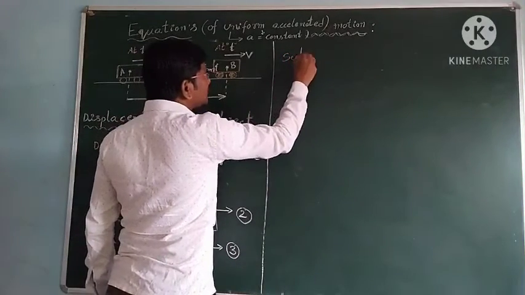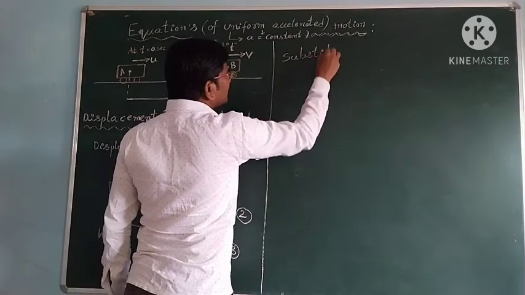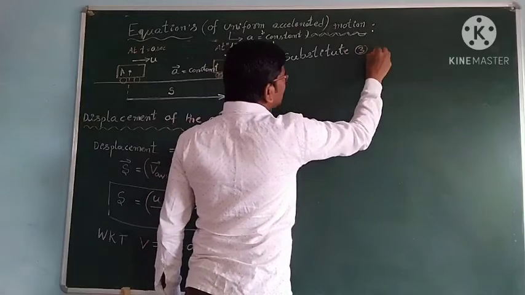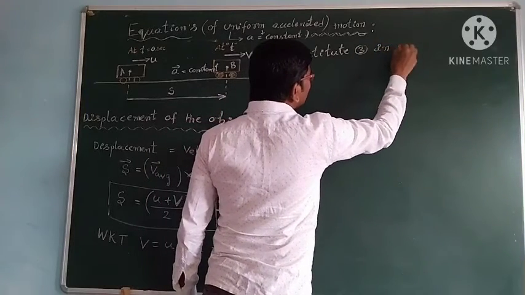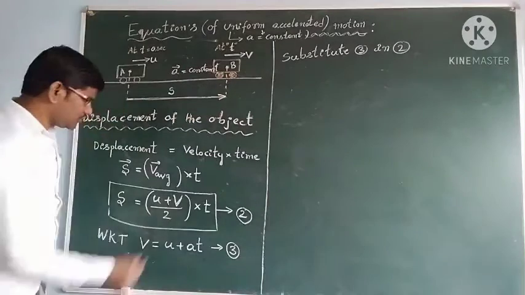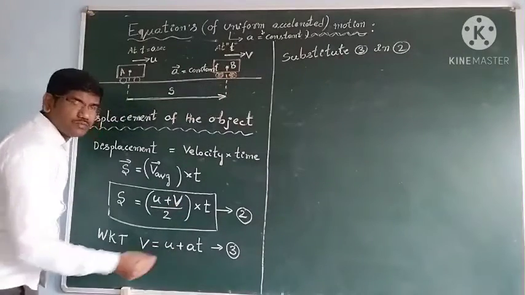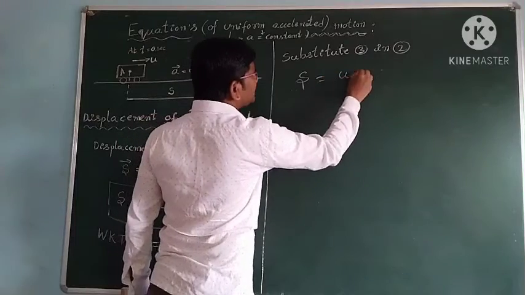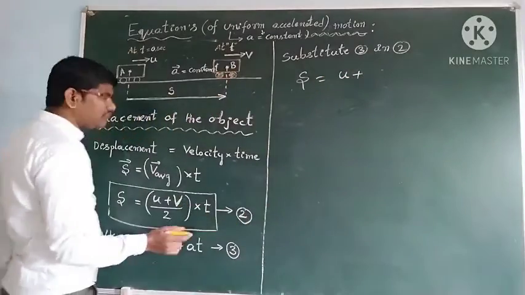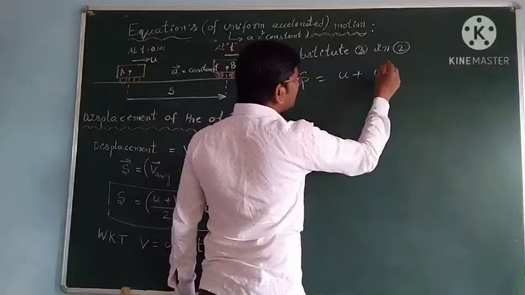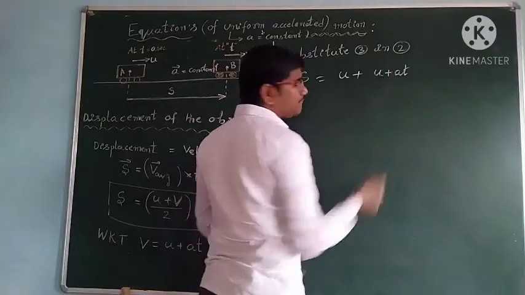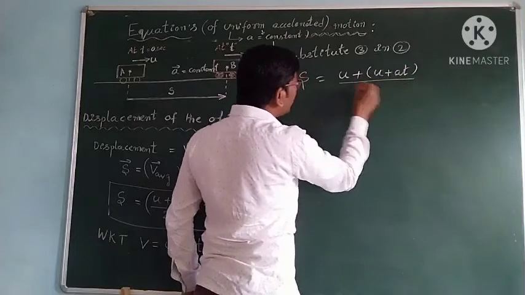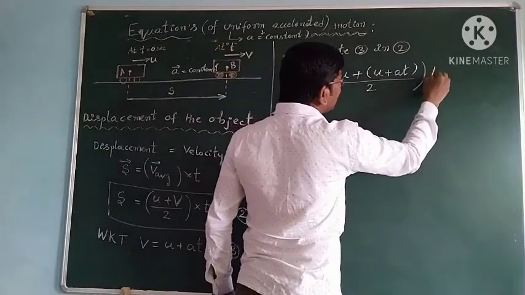Substitute equation 3 in equation 2. So instead of v I want to substitute this u plus at. Then the formula s is equal to (u plus, instead of v we have u plus at), whole by 2, into t.